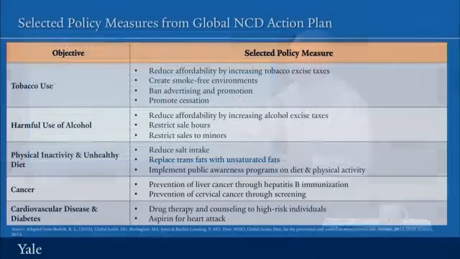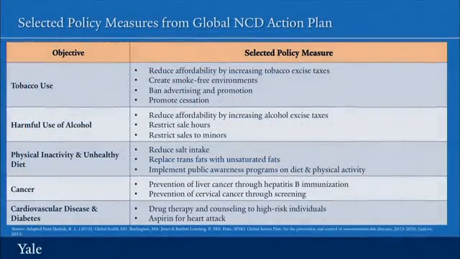And this graphic shows you a selected number of the most important of these policy measures from the Global NCD Action Plan. One was to put tobacco use in a very prominent place and take a set of relatively well-known and well-documented measures to reduce tobacco consumption, including taxing to reduce affordability, creating smoke-free environments, banning advertising and promotion of cigarette smoking, and promoting individuals' cessation from cigarette smoking.